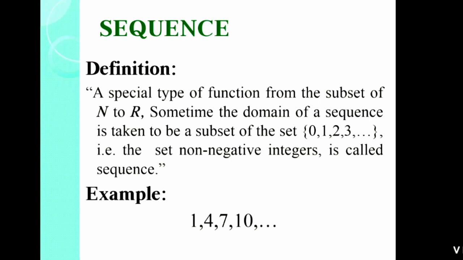For example 1, 4, 7, 10 and so on, and there are a lot of other examples like 1, 3, 6, 10 and so on. The same relation exists: you add 3 to the initial term, you get 4, then to 4 you add 3 and you get 7, and so on.